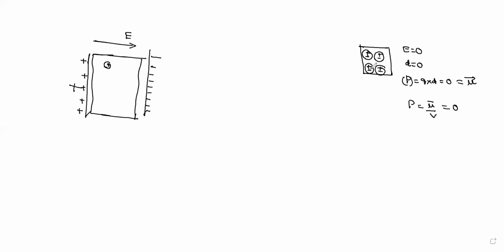There is no polarization inside the dielectric material when it is not influenced by any kind of external electric field. But when you place that material inside the external electric field, the positive charges move towards the electric field direction and the negative charges in the opposite direction. Then a charge separation takes place.